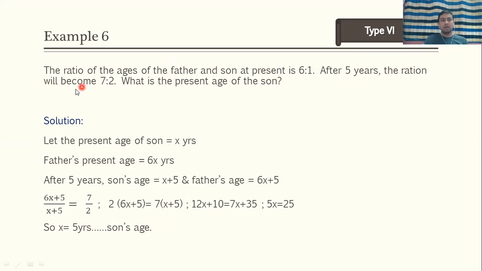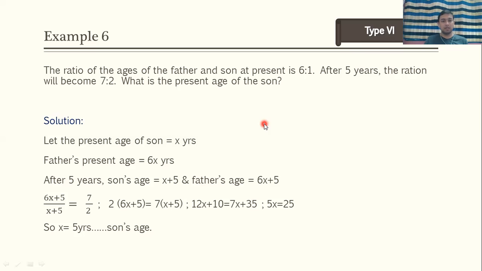After 5 years, the ratio will become 7:2. क्या दिया हुआ है? The ratio of the ages of father and son at present is 6:1 and the relation between their ages after 5 years, that ratio will be 7:2. What is been asked? Present age of son.